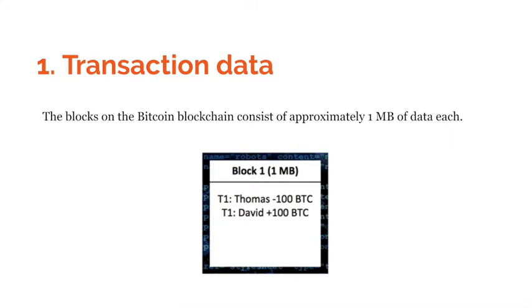The blocks on the Bitcoin blockchain consist of approximately 1 megabyte of data each. The data on the Bitcoin blockchain exclusively consists of transaction data regarding Bitcoin transactions. It is a giant track record of all Bitcoin transactions that have ever occurred, all the way back to the very first Bitcoin transaction. Let's assume that a blockchain stores transaction data just like the Bitcoin blockchain.